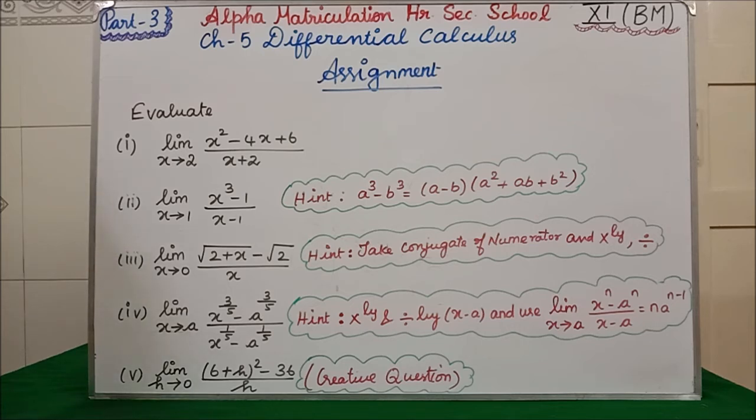Now the third subdivision: limit x tends to 0, square root of 2 plus x minus root 2, divided by x. If we substitute x tends to 0, in the denominator we are getting 0.